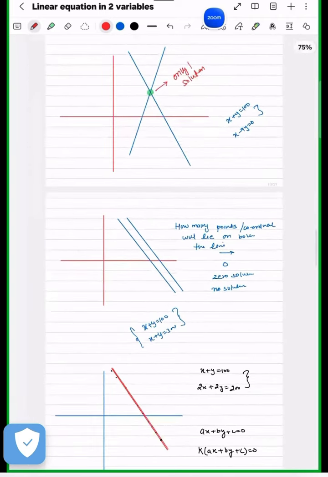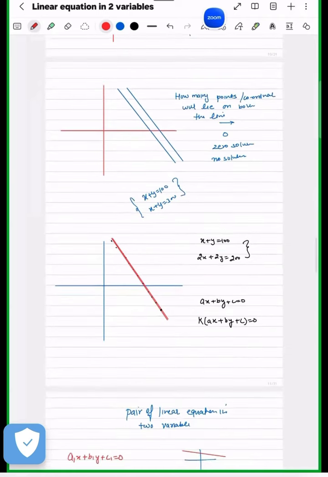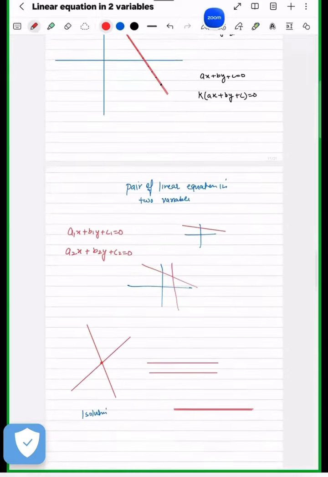Now this is basically your chapter. This is the main thing in your chapter. If two lines are intersecting, one solution. If two lines are parallel, no solution because they are not meeting at all, no point of intersection. And here all the points are intersection also, coincident lines we can say. So all the points are solutions.